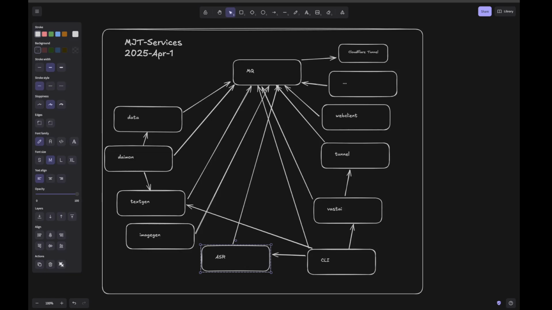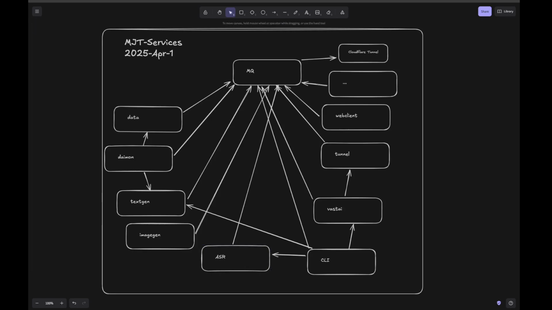I'm surprised I don't have a TTS service built out yet, but I just haven't gotten that far. I've done that before, so I know the possibilities of that, like voice cloning and all that sort of stuff. So I'm sure that'll come online in the future. But for right now, it's just ASR.